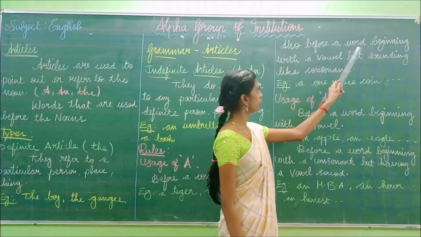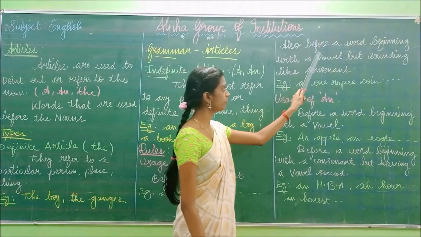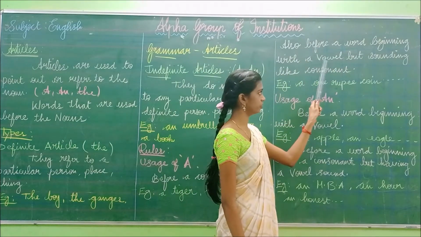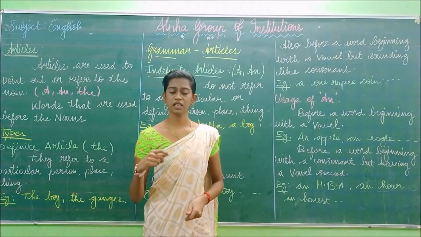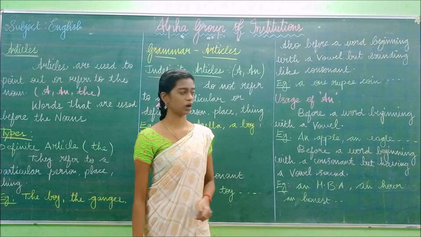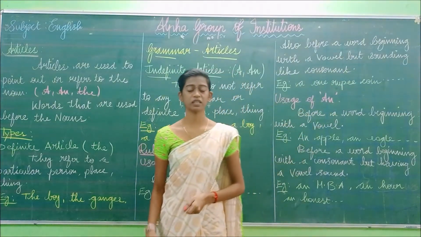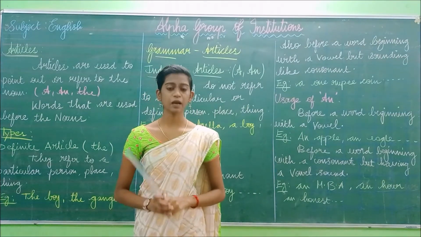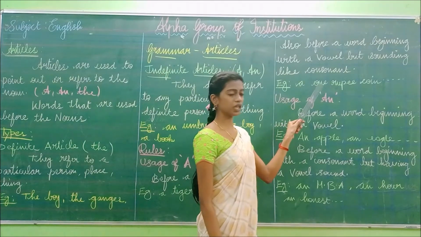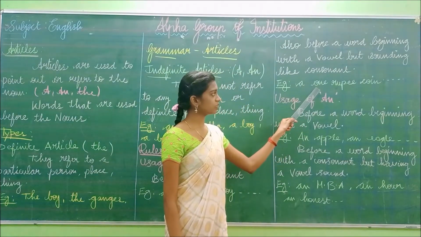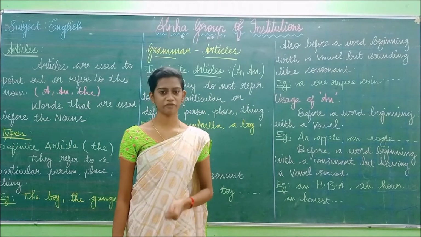Also before a word beginning with a vowel but sounding like a consonant. So in this case, the word starts with a vowel, okay, but sounds like a consonant. So how will the sound be? The sound will be of a consonant, but the word starts with a vowel. Look at the example. One, okay, one. So, what is the first letter? O. Is this O a vowel or a consonant? O is a vowel, okay.